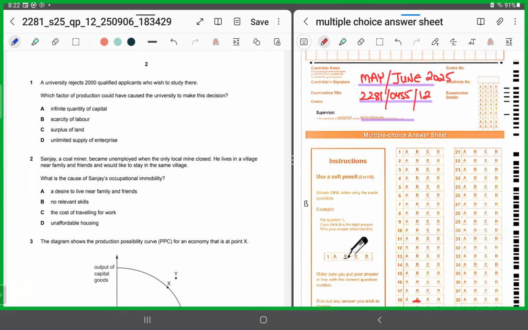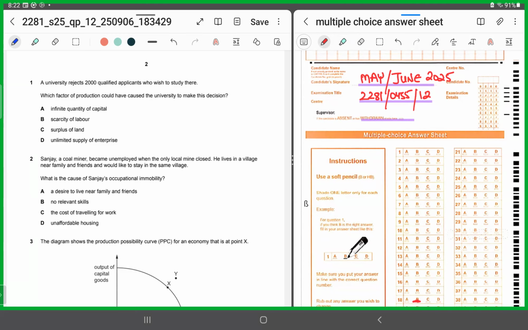Today I brought for you all the May-June 2025 paper, 2281 and 0455 variant 12. We'll be doing MCQs today, so let's quickly dive into the paper and see what this paper has for us today.